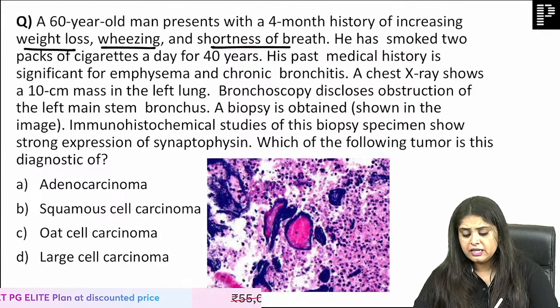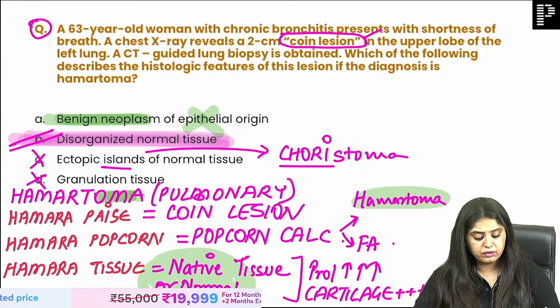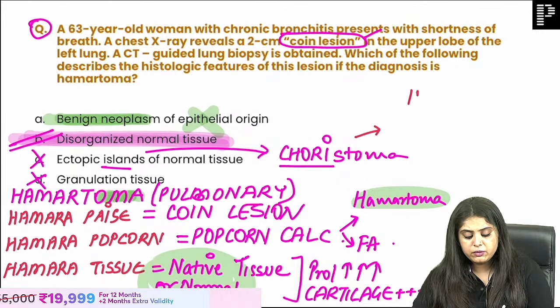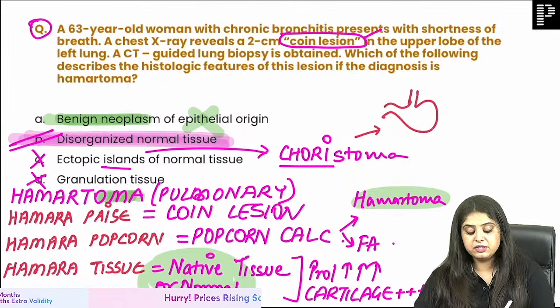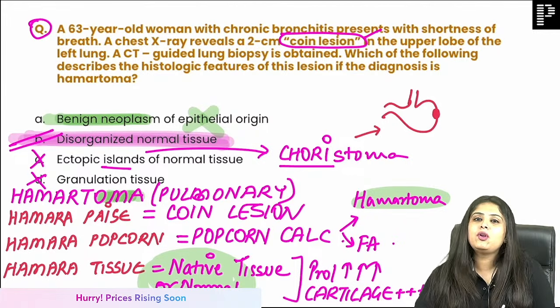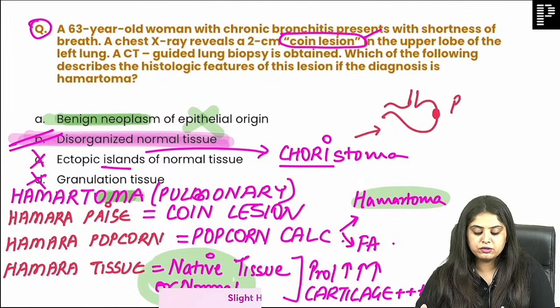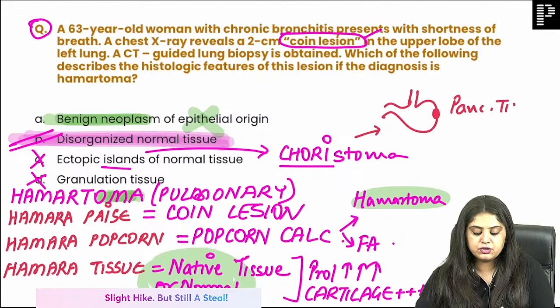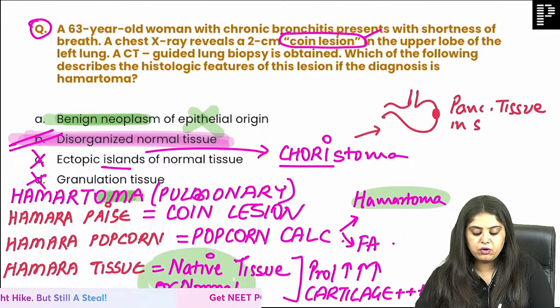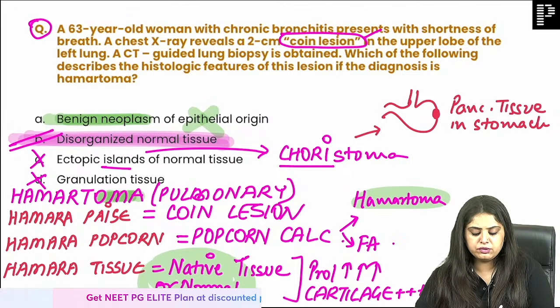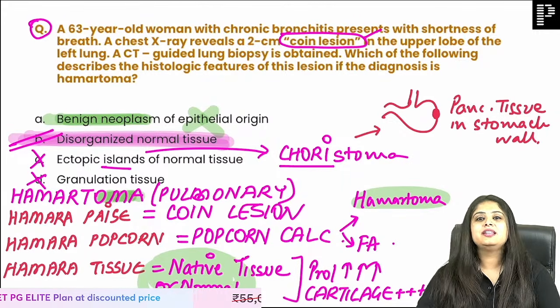Before that, sorry, an example of choristoma, very sorry guys, in case you didn't know, just giving you a random example. Let's say this is the stomach, and inside the stomach embryologically some defect had happened, and because of that a little bit of pancreatic tissue is present in the stomach wall, and you'll be like, oh, this is ectopic tissue, this shouldn't have happened. This is a very rare thing to happen.